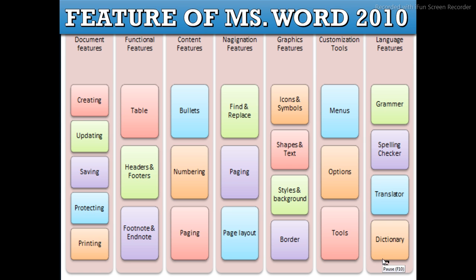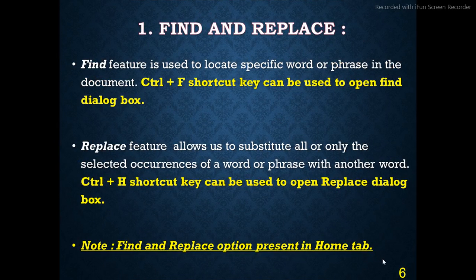So children, in this chapter, we are going to discuss some important features of MS Word 2010. Number 1: Find and replace. The Find feature is used to locate a specific word or phrase in your document. If you want to find a specific word in your document, you can use the Find option. For the Find option, you can also use the shortcut key Ctrl+F.